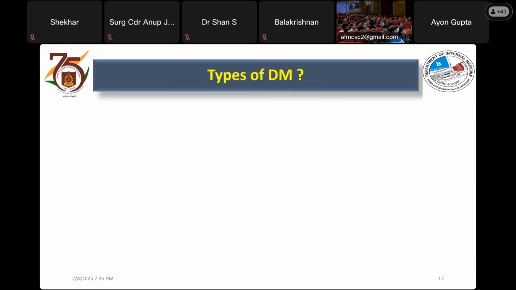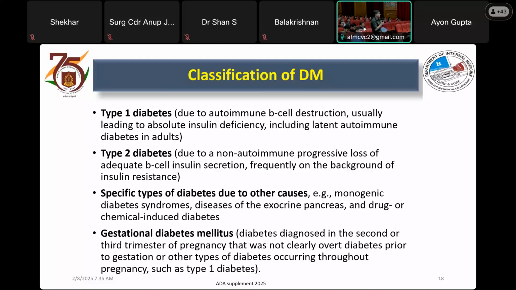So, Akash, can you tell us what are the types of diabetes? The latest ADA classifies diabetes as type 1, type 2, other specific diabetes, and gestational diabetes mellitus. Type 1 can be further divided as immune mediated and idiopathic. Then we have type 2. The other specific types are further divided as A, B, C, D, E, F, G. A is genetic mediated. Then C is pancreatic diabetes.